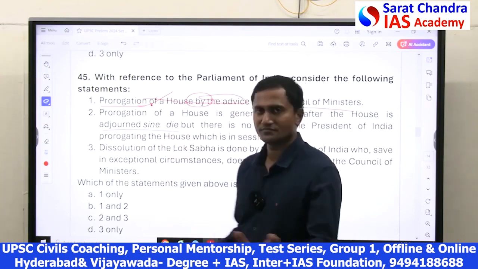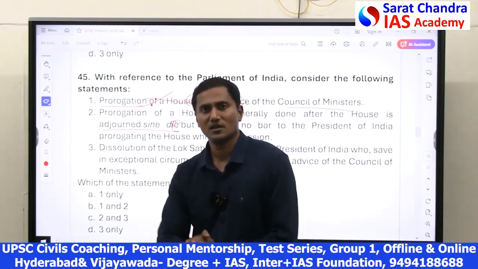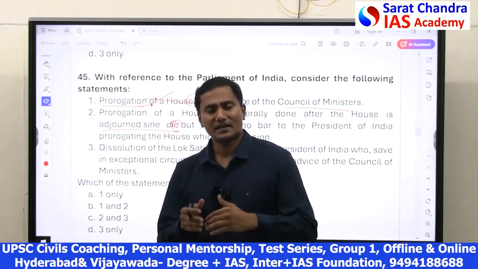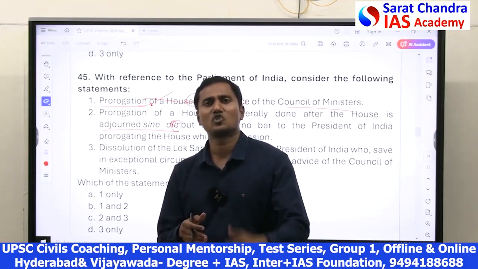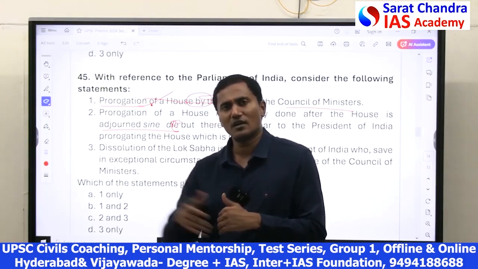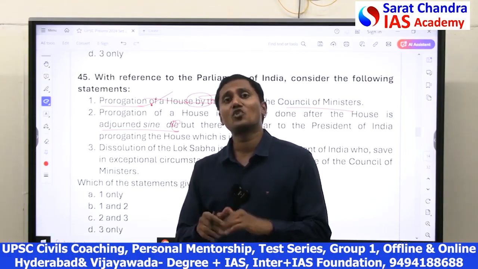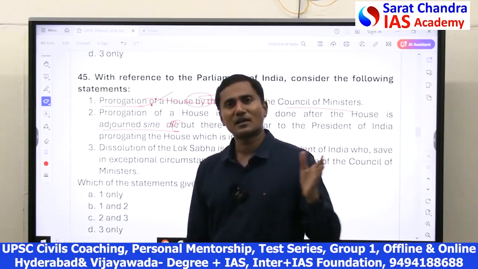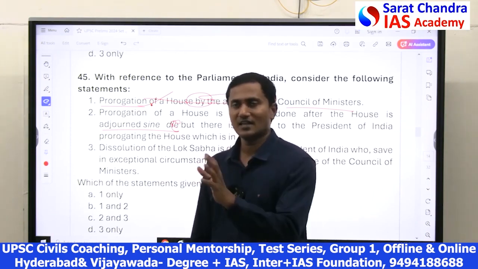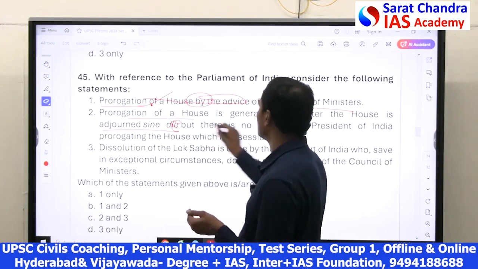Next, prorogation of House is generally done after adjournment sine die. Sine die is a Latin term. Adjournment of a session means when a Parliament session is going, they can adjourn it many times by announcing that it is postponed to the afternoon session or tomorrow, whatever. A session continues but has a lot of breaks. So the breaks are called adjournments. However, adjourned sine die means they break the session without a further date. That means mostly that the Parliament session is over, either the winter session or monsoon session. At that time, they call it adjourned sine die. Only after adjourned sine die, prorogation of the House is done.